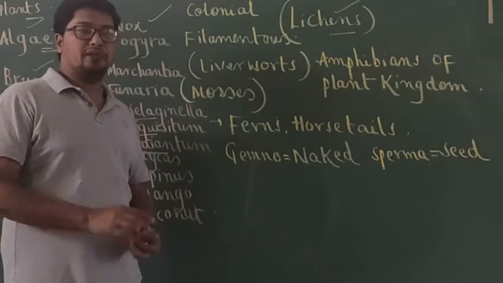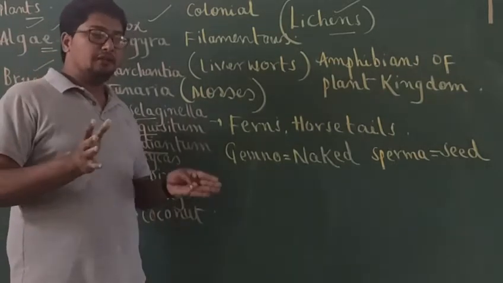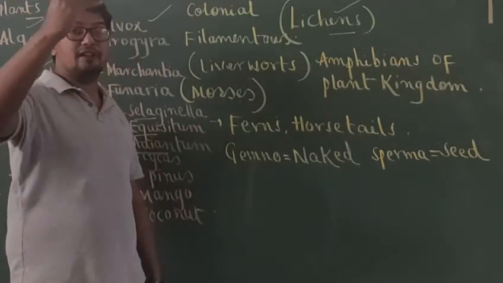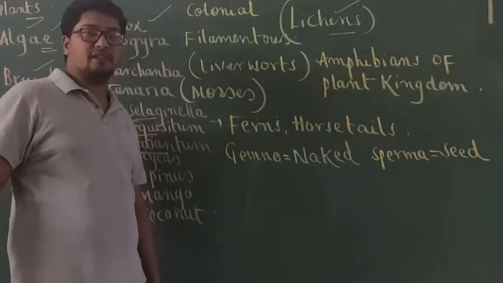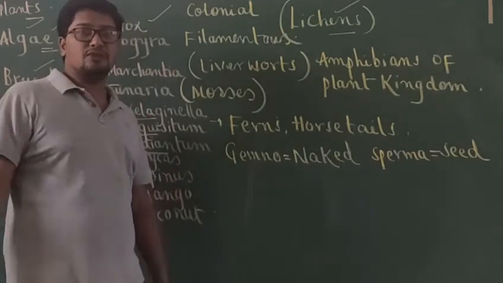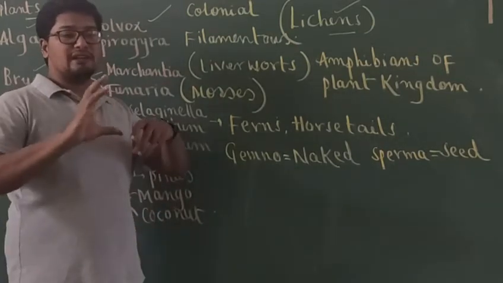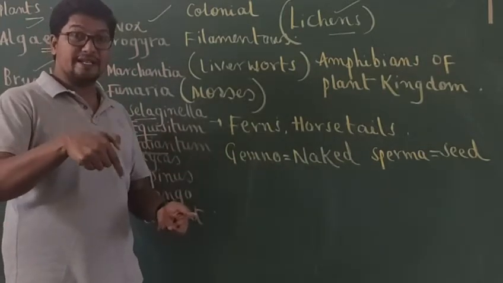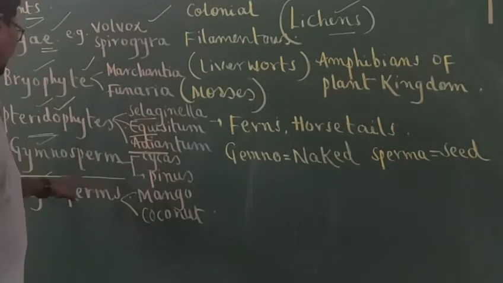If you remember, whatever fruit we eat, actually fruit is nothing but which part of the flower? The ovary of the flower after fertilization develops into fruit, and within the fruit what are present? Seeds are present. Actually ovules develop into seeds, and the ovary develops into fruit. That's why in the fruits we eat, seeds are not exposed, right? Seeds are always covered by the fruit wall. When you open the fruit wall only then can you see the seeds inside, but you don't find that fruit wall or ovary in what? Gymnosperms.